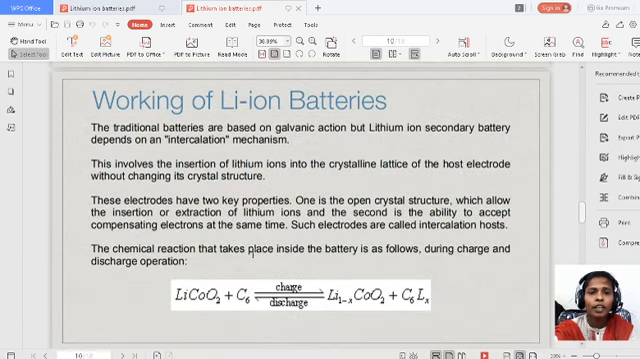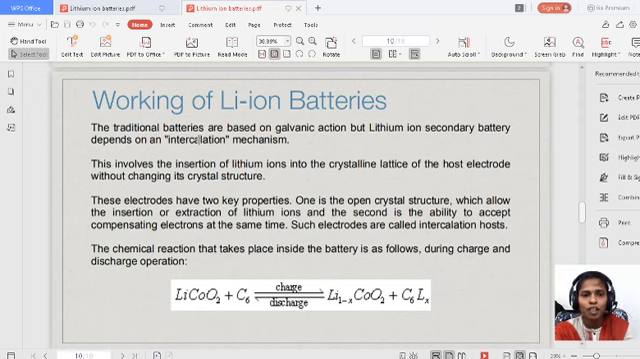So let us see the working of lithium ion batteries and the reaction part. The traditional batteries are based on galvanic action, but the lithium ion secondary battery depends on an intercalation mechanism. I will explain in the next step what the intercalation mechanism is. Generally in galvanic action, what happens? Only there is a transfer of electrons. But here, the lithium ion secondary batteries depend upon the intercalation mechanism.